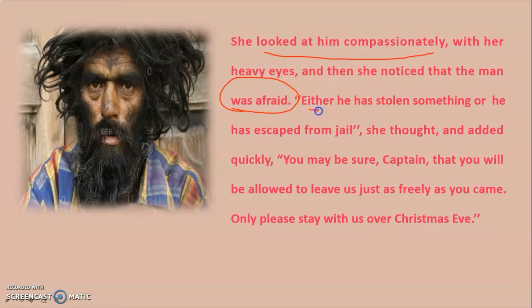She thought that either he had stolen something or he had escaped from jail, and added quickly, "You may be sure, Captain, that you will be allowed to leave us just as freely as you came." So she said in a very friendly manner that he was allowed to leave just as freely as he came.